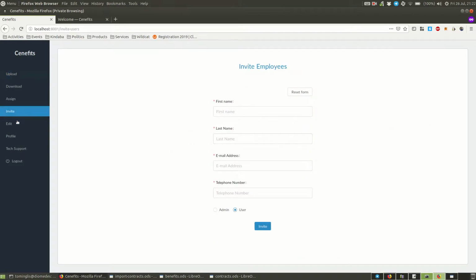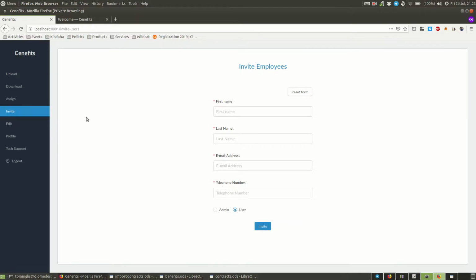So as an administrator, you can invite your employees to join your organisation, and that's a case of filling in their first name, last name, email address, telephone number, and deciding whether they are a user or also an admin. You invite them. They get an email with a unique link which they can click to create their account and their profile.